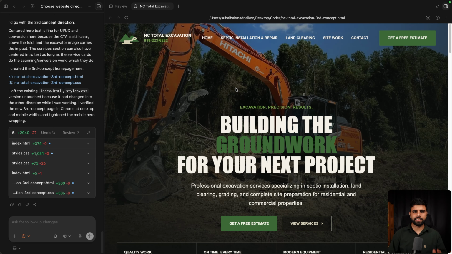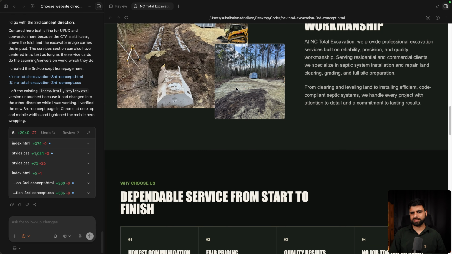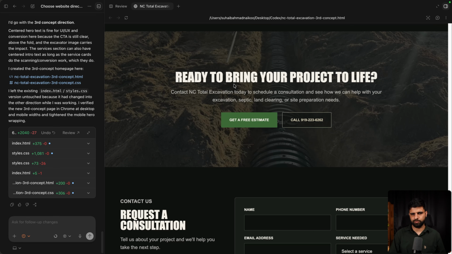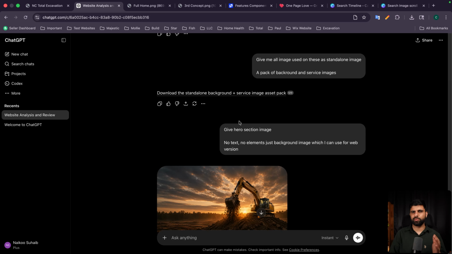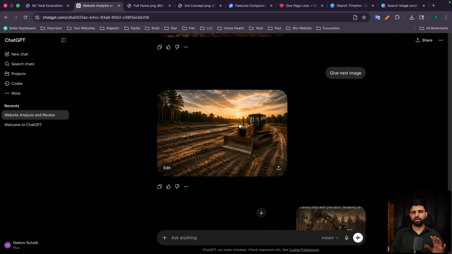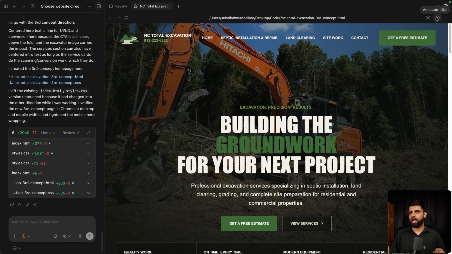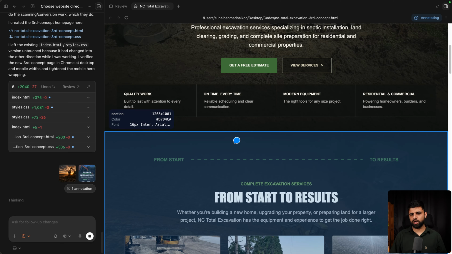Codex has finally created the website and the hero section looks good, but all other sections are not actually matching what we generated in ChatGPT. So we will refine each section and let us see how the result goes. In the same ChatGPT project, you will have to ask for standalone images, and we will now upload them and see the results. We will have to click annotate, select the section, and then give our comment. We can move on to other sections.